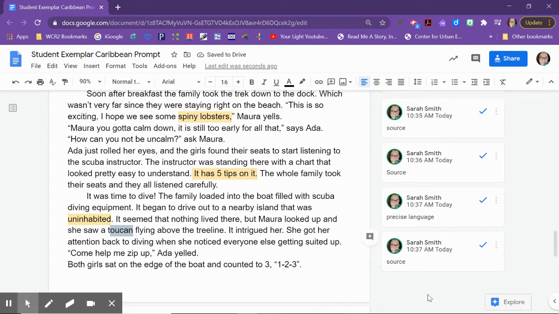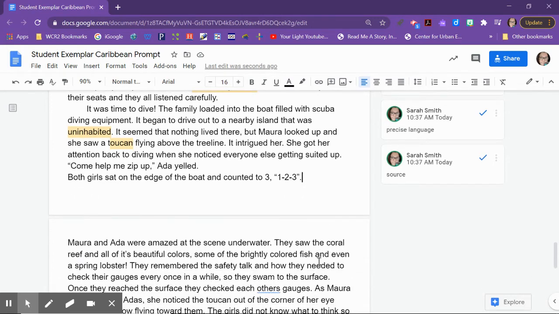It intrigued her. She got her attention back to diving when she noticed everyone else getting suited up. "Come help me zip up," Ada yelled. Both girls sat on the edge of the boat and counted to 3. 1, 2, 3.